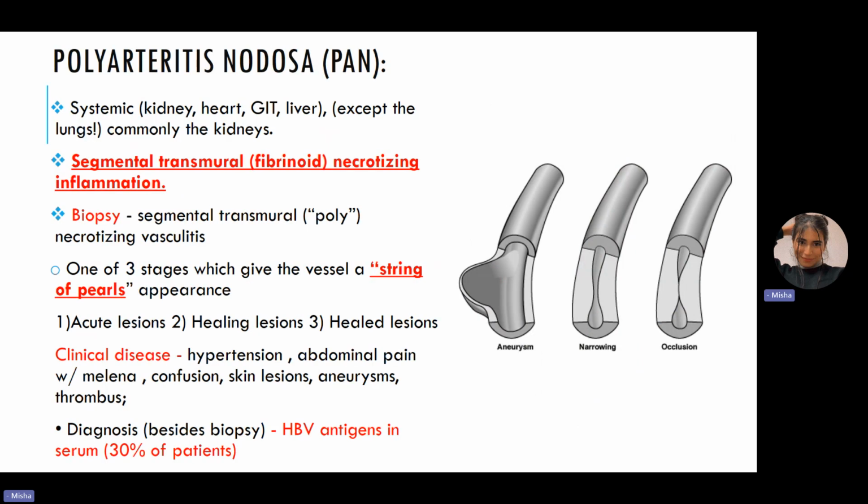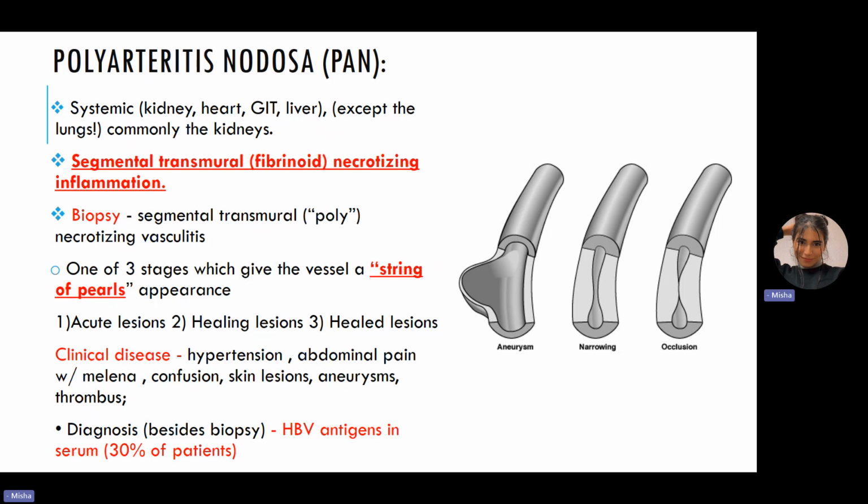Next disease is polyarteritis nodosa. I know that as soon as you read this disease, you will remember the hepatitis B virus and the Sketchy video. So it's good that you remember that, because that can be one of the reasons why the patient may develop polyarteritis nodosa, and that can actually help us to diagnose it as well. Now, polyarteritis nodosa is actually a systemic disease. So it's present within kidney, heart, most of the organs. So it can involve most of the organs, but it does not involve the lungs. Please remember this. Exception is the lung. It does not involve the lungs, and it is commonly present within the kidney.